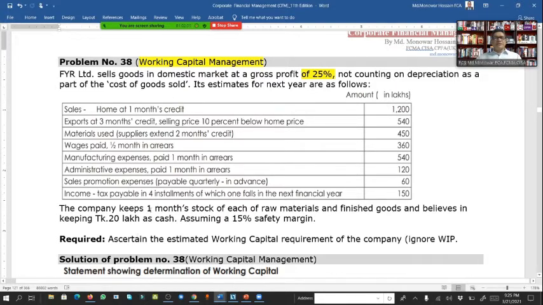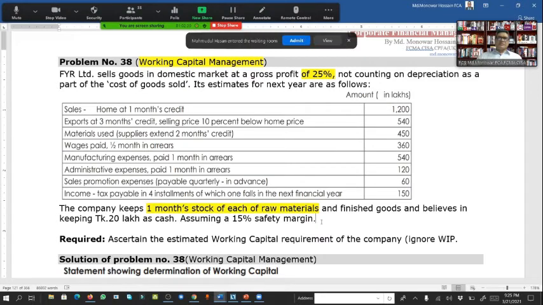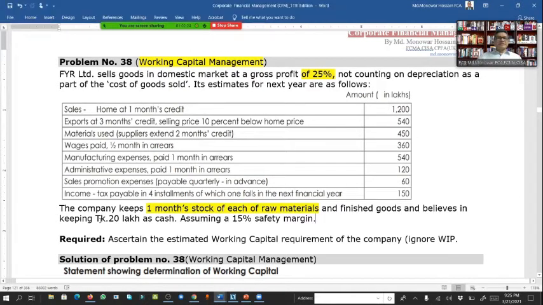The company keeps 1 month's stock of raw material, that means it has to keep 1 month's raw material requirement, and finished goods also 1 month, and believes in keeping 20 lakh in cash. So the company is always keeping 20 lakh in hand.